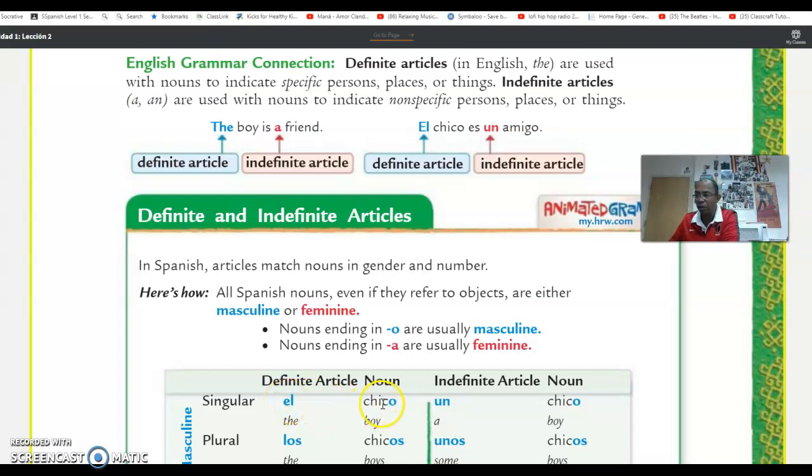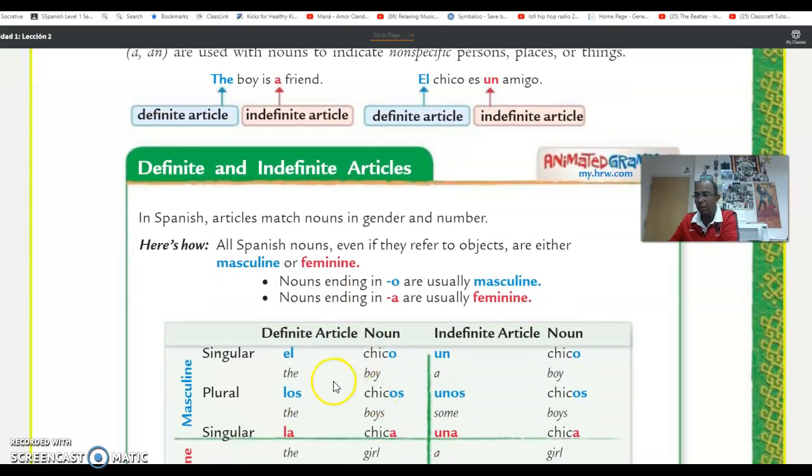El chico, the boy. Now, if you're talking about more than one boy, then you add an S and say chicos, boys. Very similar to English, where you also add an S. Now, the definite article for chicos will be los. So notice how los matches with os in chicos. That's what they mean by matching the gender and number, okay?